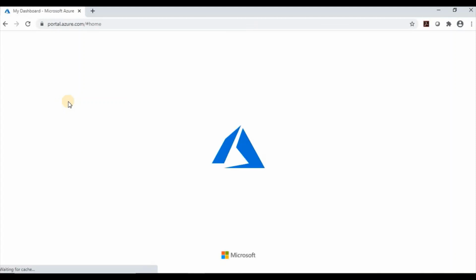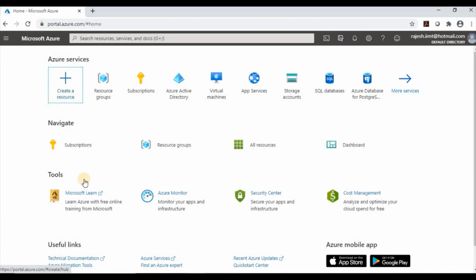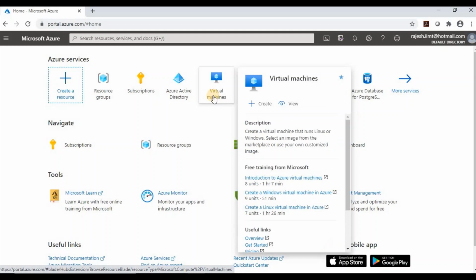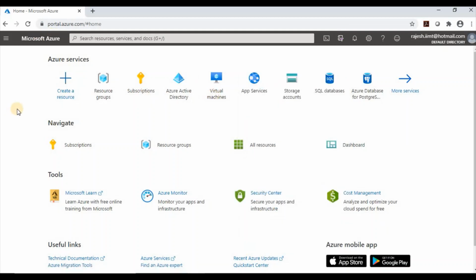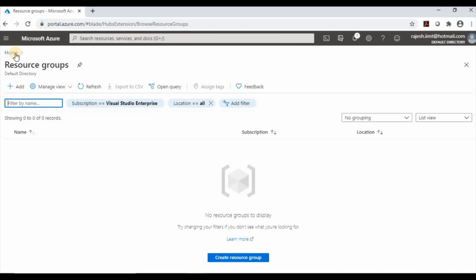So after providing my username and password, now I am into the Azure portal. Now I am going to create one resource group, and then I will create an Azure IoT Hub. So let's start with the resource group. This is basically a container. So first, I am going to create one resource group.